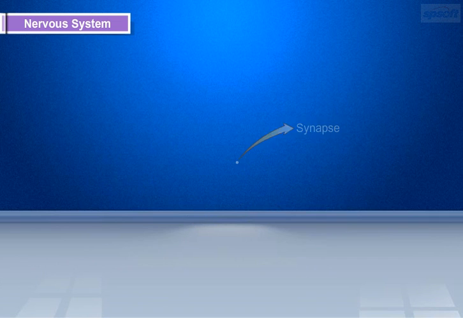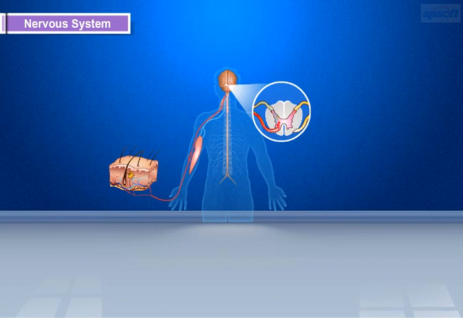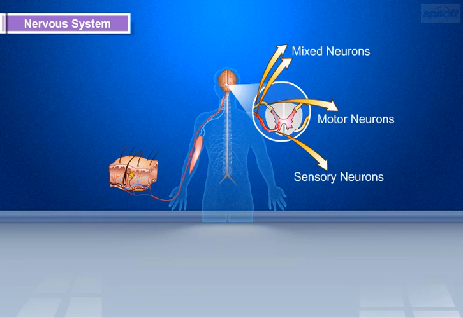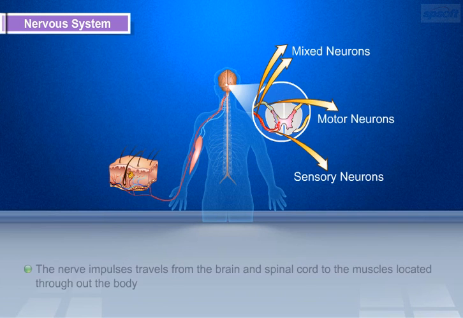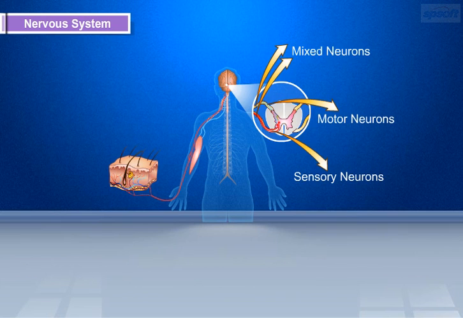Let us move on to different types of neurons. There are three types of neurons. They are sensory neurons, motor neurons, and mixed neurons. These neurons carry information in the form of electrochemical signals called impulses. The nerve impulses travels from the brain and spinal cord to the muscles located throughout the body. Now, let us discuss about the functionality of each type of nerve in brief.